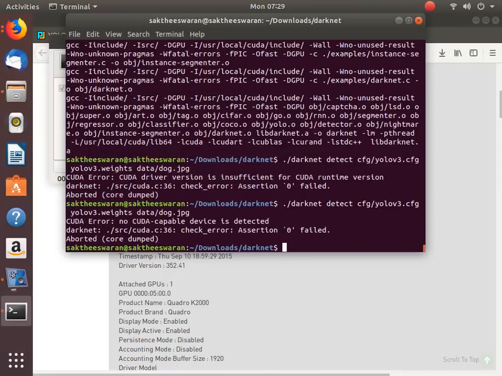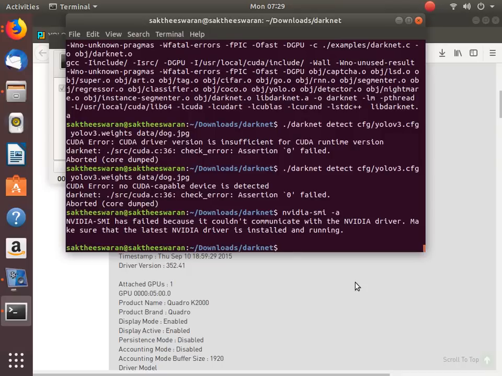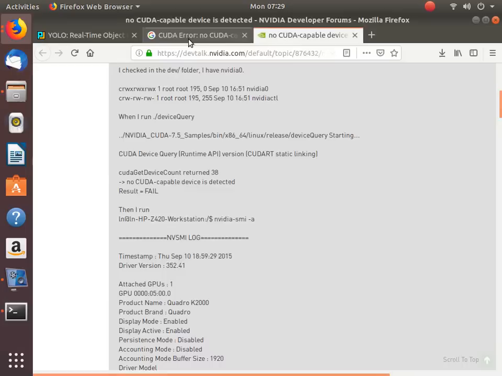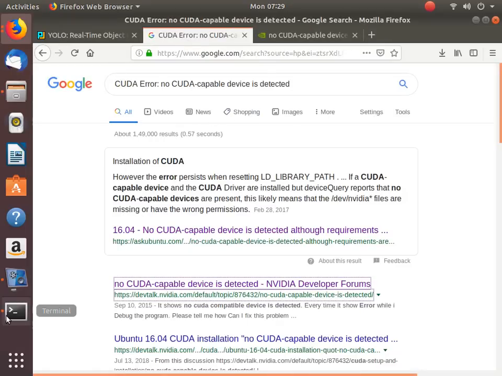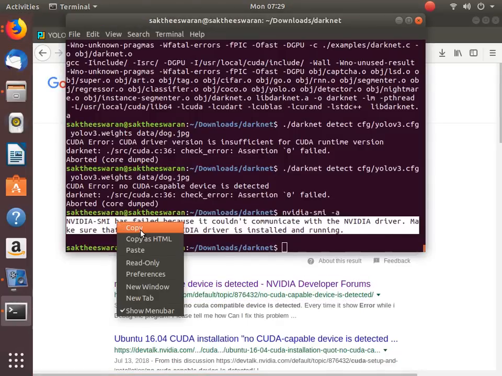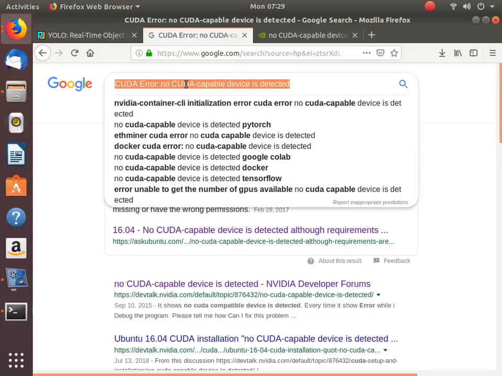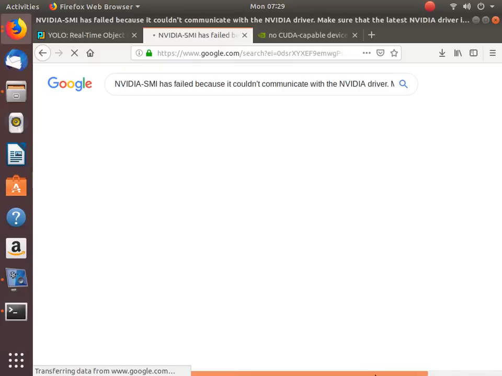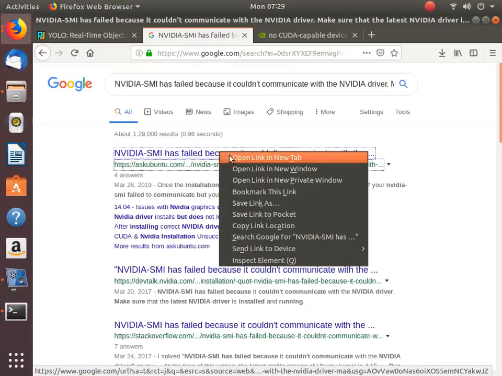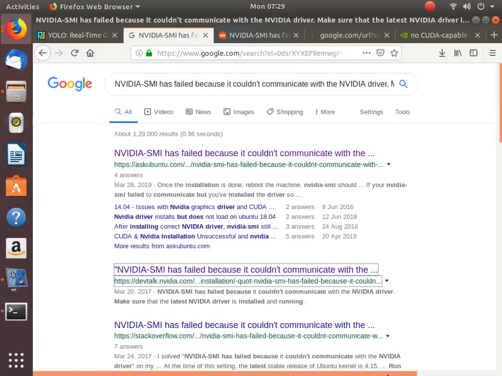No CUDA capable device detected, but actually we have installed CUDA. I don't know. NVIDIA-SMI could not communicate with the driver. Make sure the latest driver has been installed. So there is a problem with the drivers. NVIDIA-SMI has failed, so no latest driver was detected. So let's try to download the latest driver. This is the problem that has been arising.